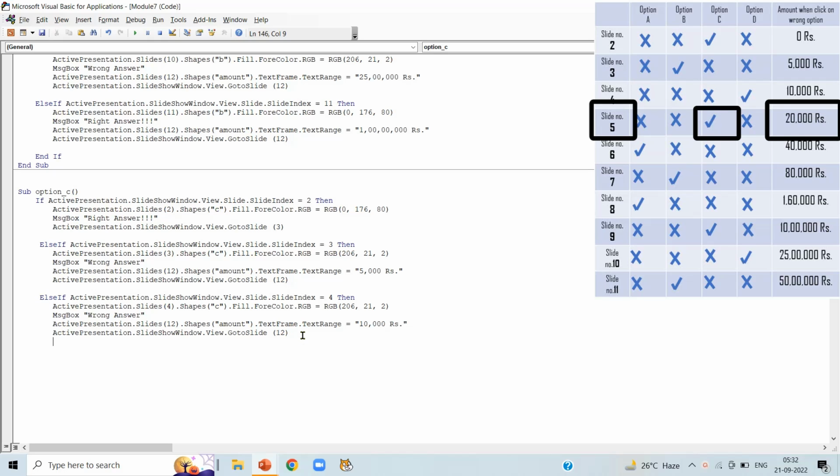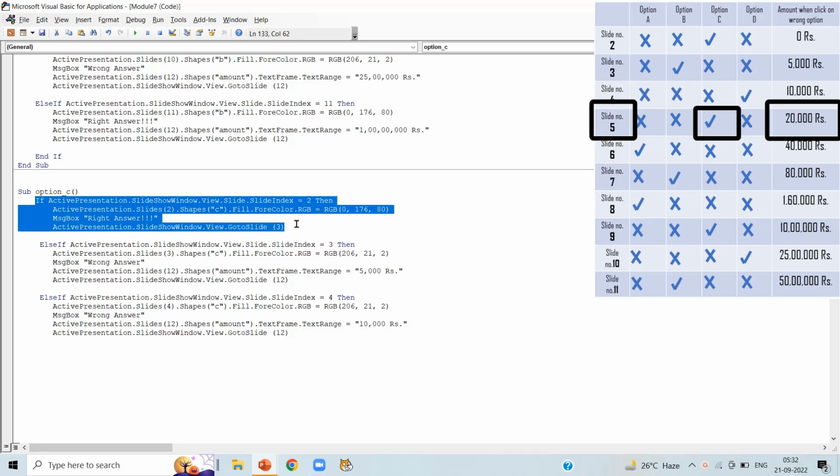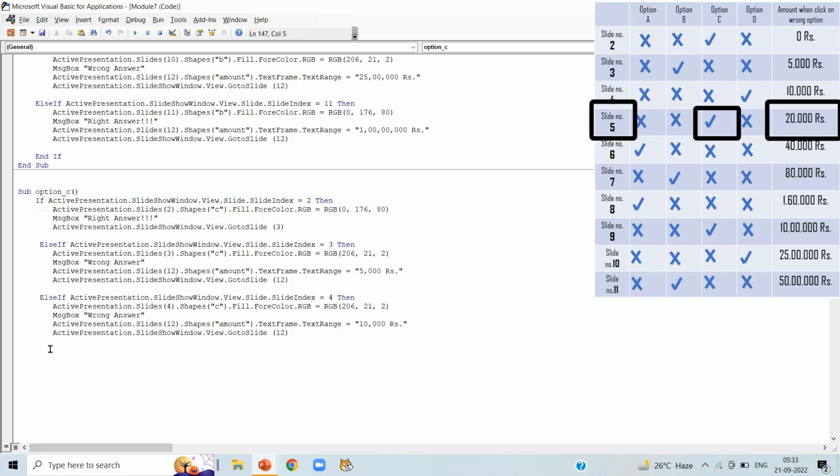Now in slide number 5 we can notice option C is correct answer. So copy the code having right answer, that is of slide number 2, copy it and paste it here. Write else if. Now write slide number 5.